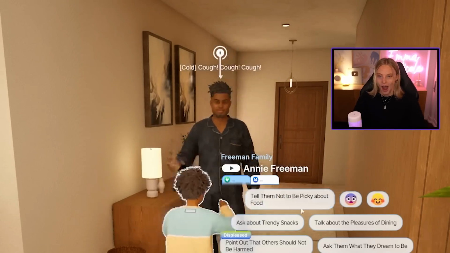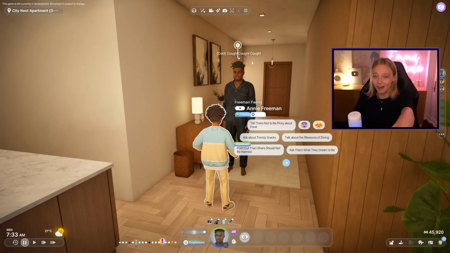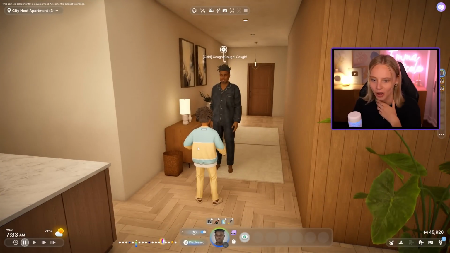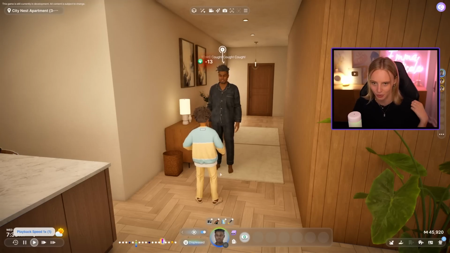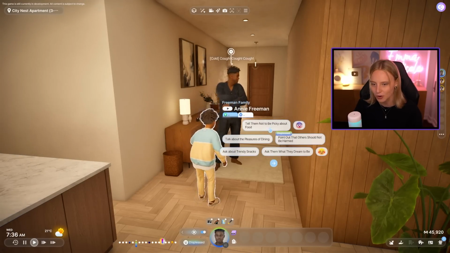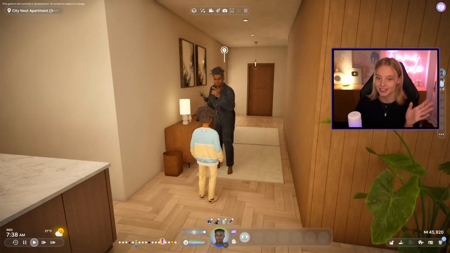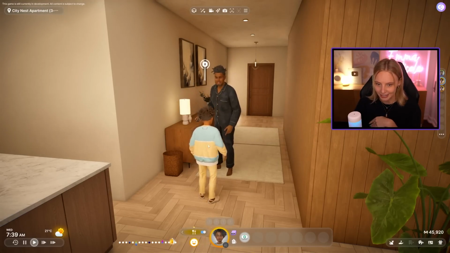So, pause! Look who's coughing! Oh boy, it started. We've now got Sam with the triple cough, and I think we're still waiting for Annie to cough. Maybe kids can't get sick though, let's see. But yeah, we're already getting a lot more negative interactions, like tell them not to be picky about food. So this is in total contrast to the options that Ellie and Annie are getting.